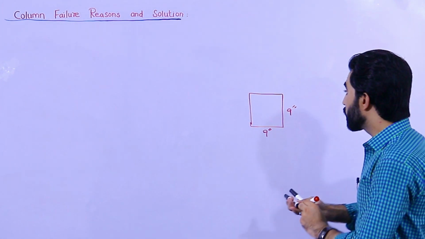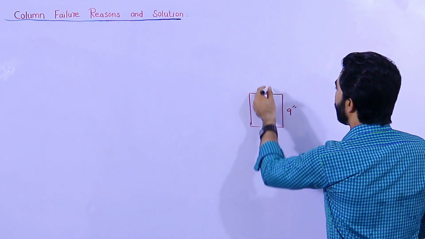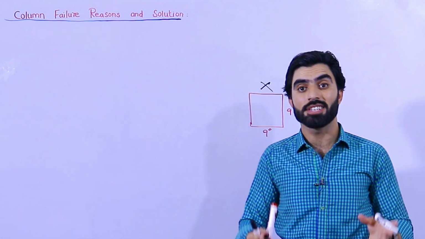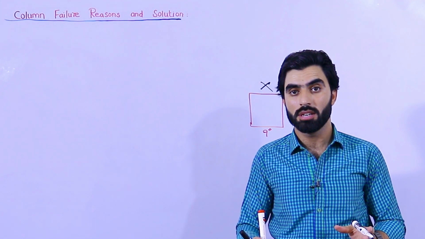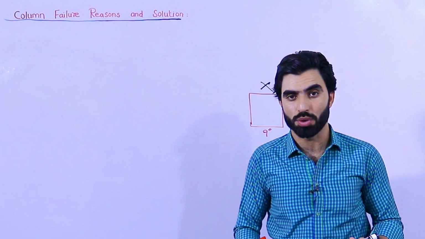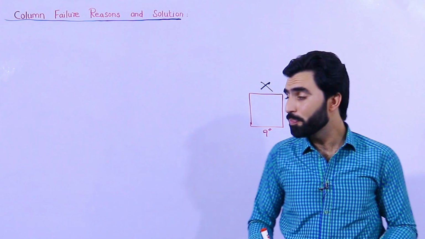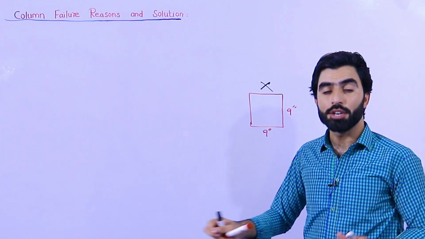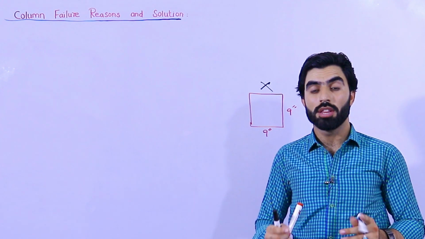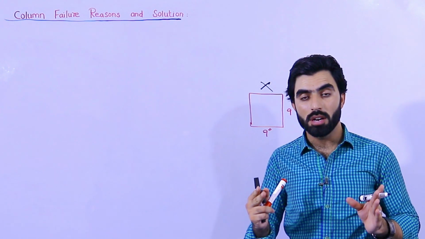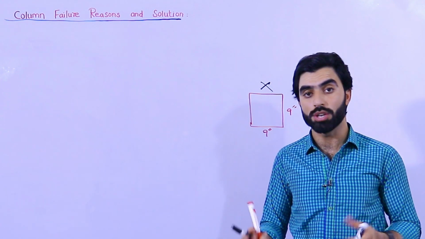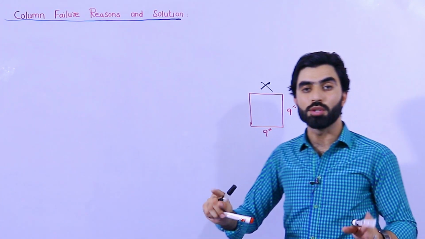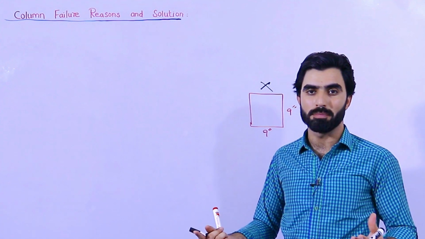Of course, this column will fail after some time, because 9 by 9 inch is not the standard size for a 3-story or 2-story building. So you should have the structural drawing and knowledge of what the size of the RCC column should be for a 3-story, 2-story, or just a ground floor.